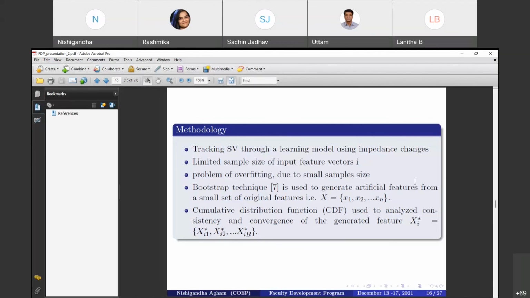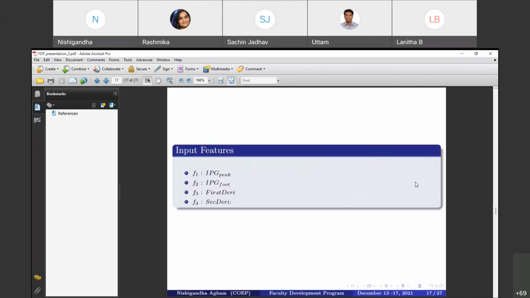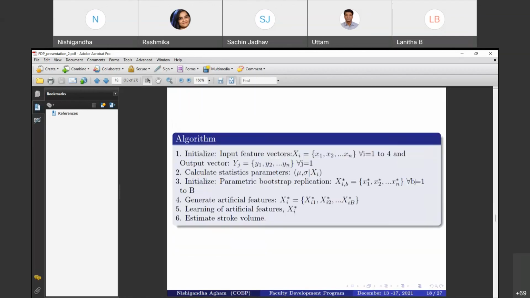To address this problem caused by the small sample of features, we have used a bootstrap technique, because a small sample is a serious disadvantage, as overfitting may occur when using a machine learning technique. The bootstrap method is a computer-intensive method to improve the accuracy of an estimate from a small number of measurements. Okay, so once we have the IPG signal from our hardware, the input features are here. We have only focused on the four features, which I have. Oh, sorry.